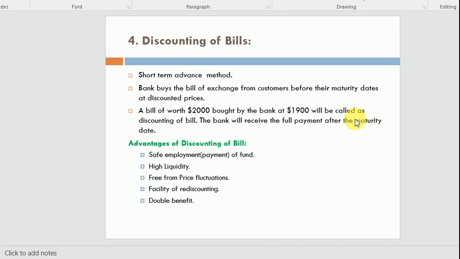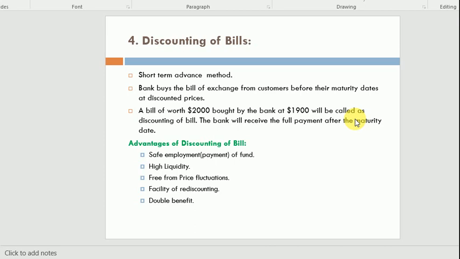So discount of the bill is a type of loan. Like I have a 1 lakh bill, I give that bill to the bank, and let's suppose according to the bank policy, they are discounting the bill by 5,000. The bank gives me 95,000 and takes that bill from me. So this is a type of loan that is given against that bill.